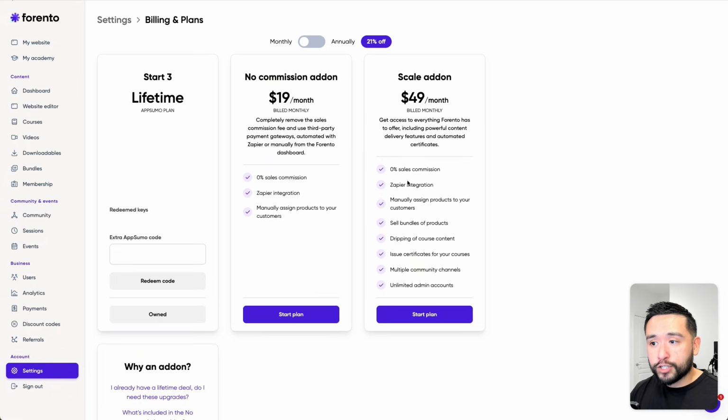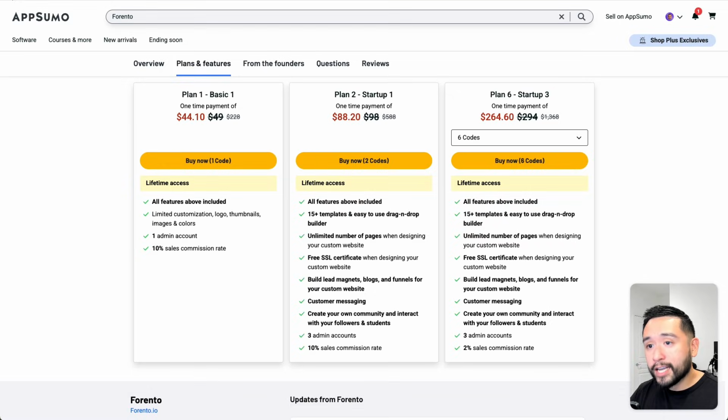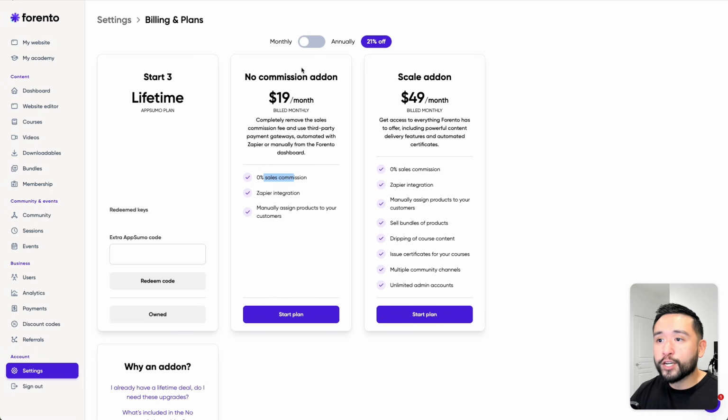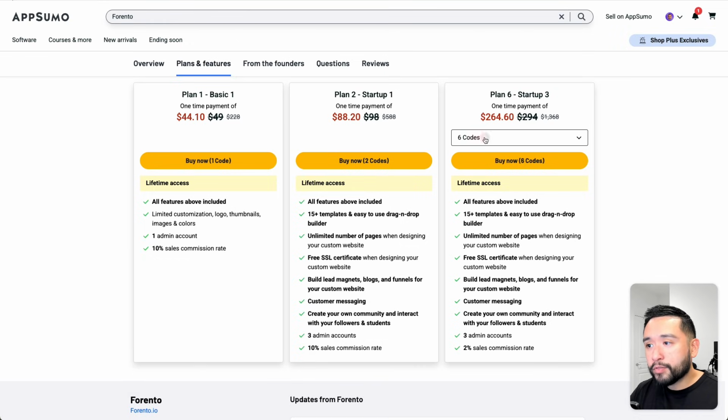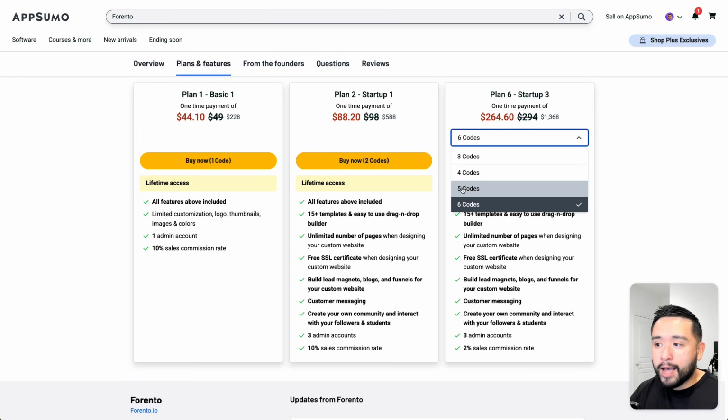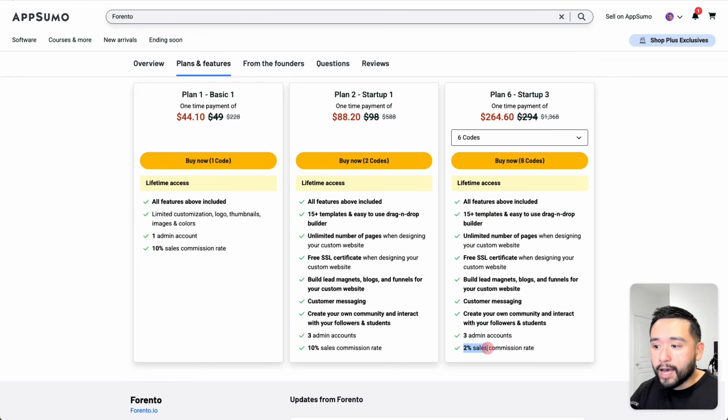So if you are interested in these features and also the 0 sales commission that they take, what you can do is either get 1 or 2 codes, and then you can go here and grab the no commission add-on or the scale add-on. But if you don't want to pay monthly, you can of course grab higher codes. Keep in mind that they will still take 2% of the sales that you make through the tool.